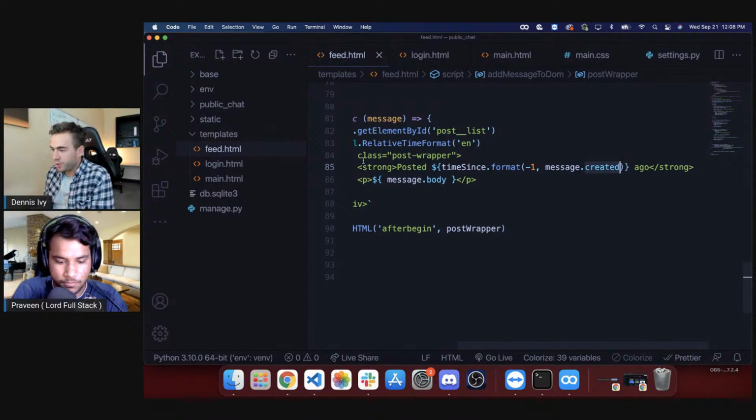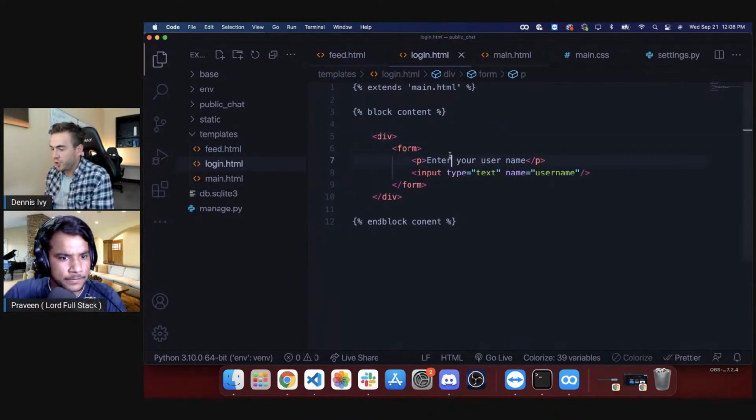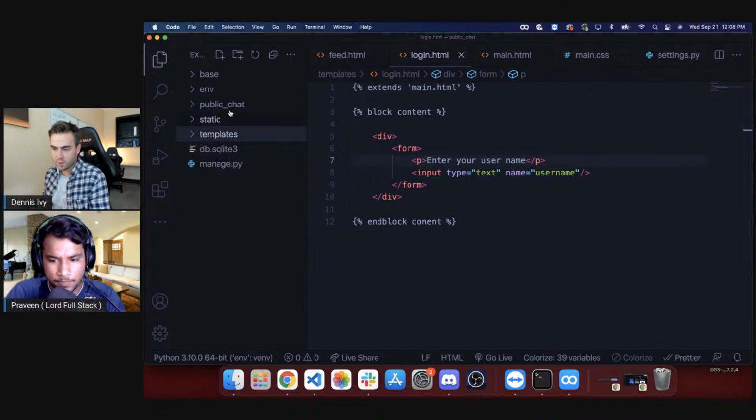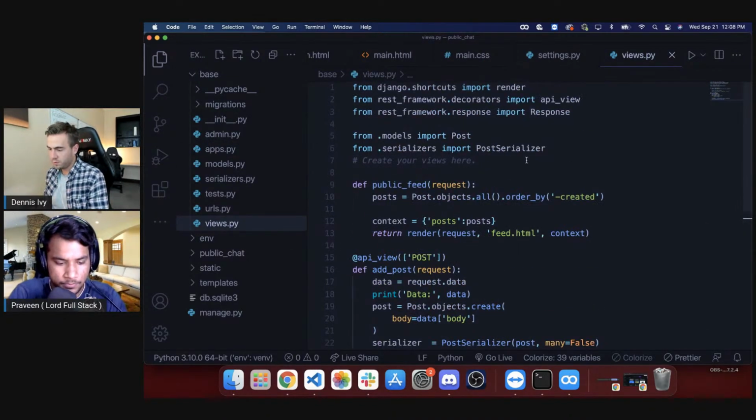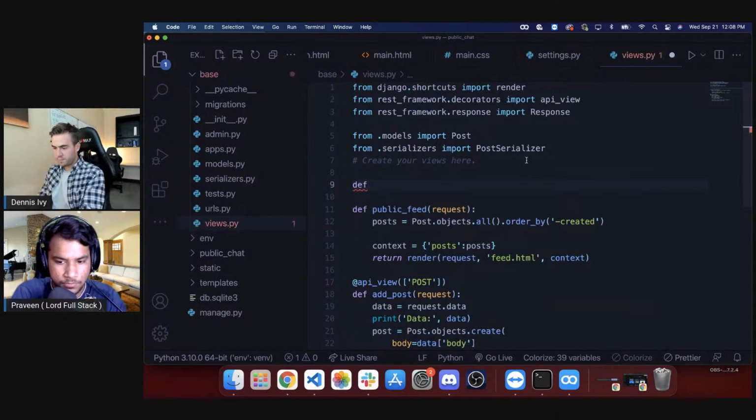Okay, so while you're doing that, let's go to the login page. Let's go create the view. Just call it register.